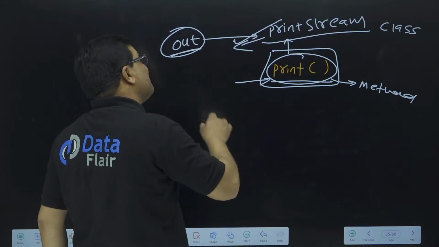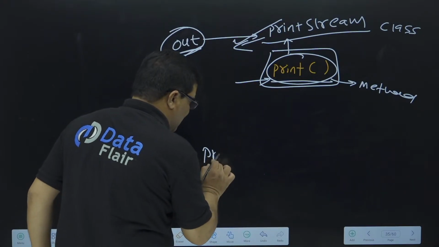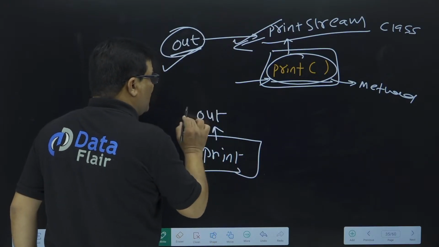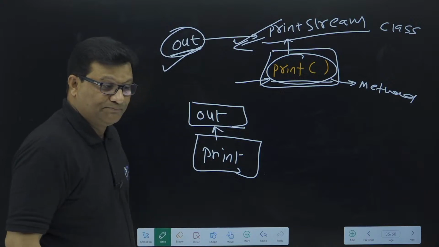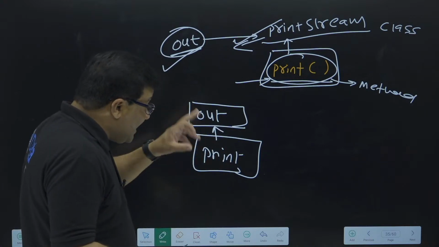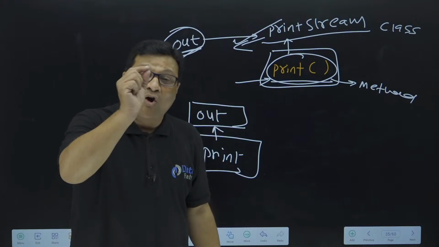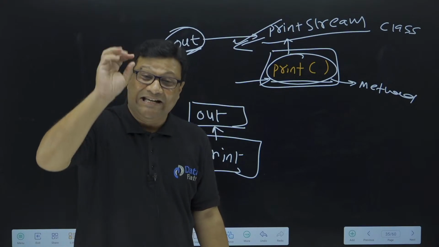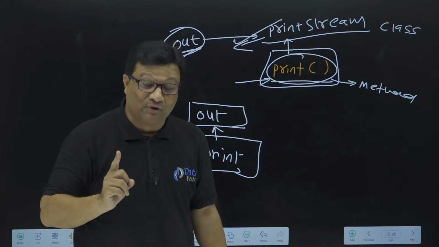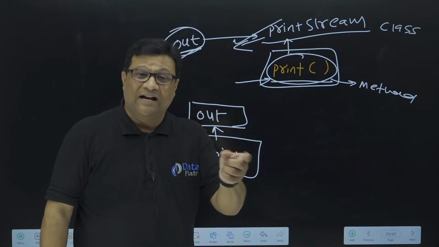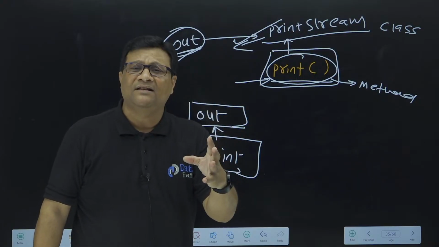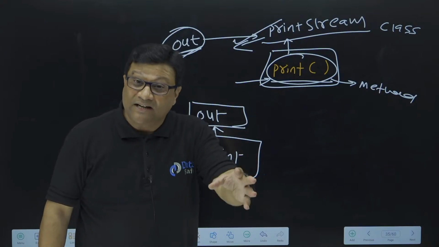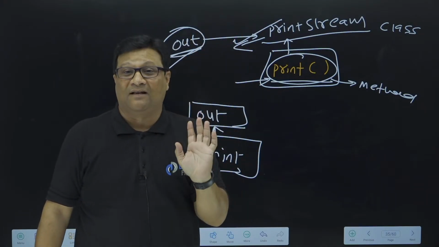But again, as per the rule, see the sequence: print is a method. This method belongs to a class whose implicit object is out. Now, this out object is not given directly by Java. Again, it is a member of a class. Because from day one I told you, whatever Java gives us is a member of a class. Every variable in Java is a member of a class. Every method in Java is a member of a class. Every object Java gives is again a member of a class.